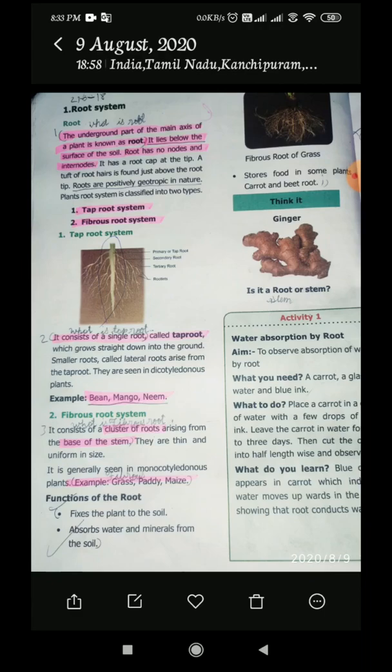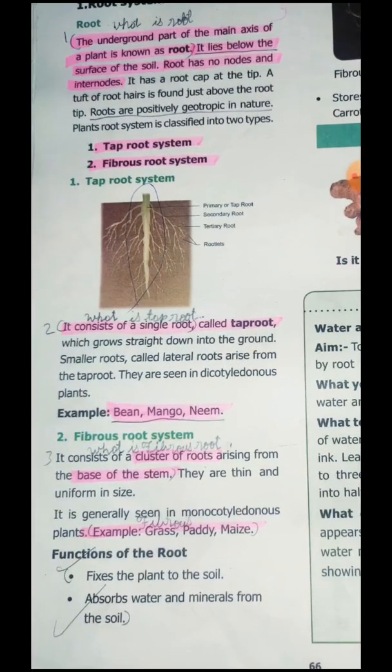Yes. This root system is classified into two types. The first one is the taproot system and the second one is the fibrous root system. Let's see the taproot system. See here this diagram. This is the taproot system. It consists of a single root called the taproot. It is when the root grows straight down into the ground to get a grip of the whole plant. Yes or no?